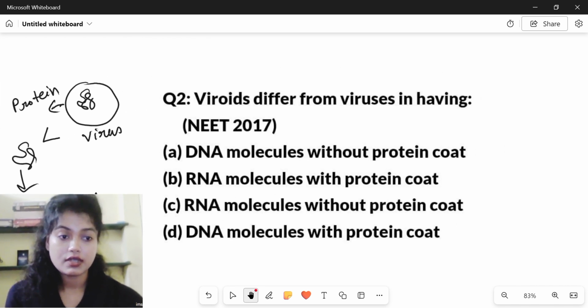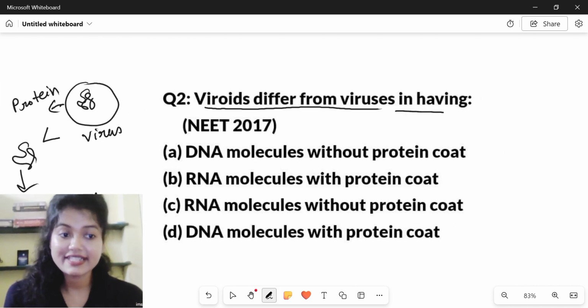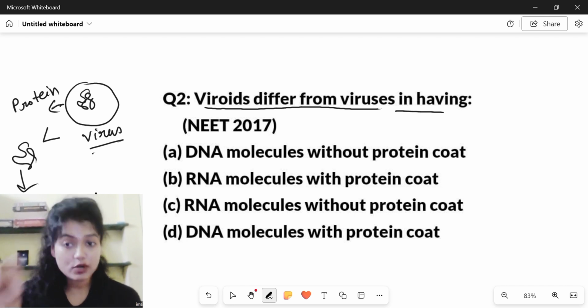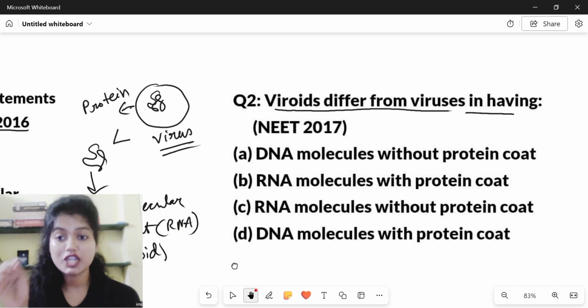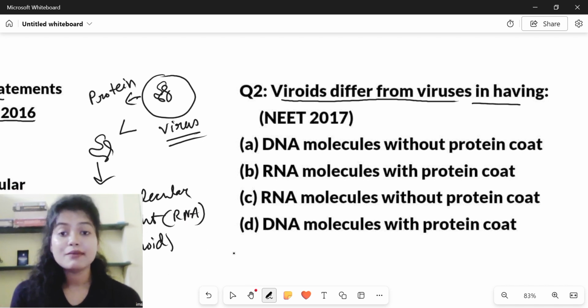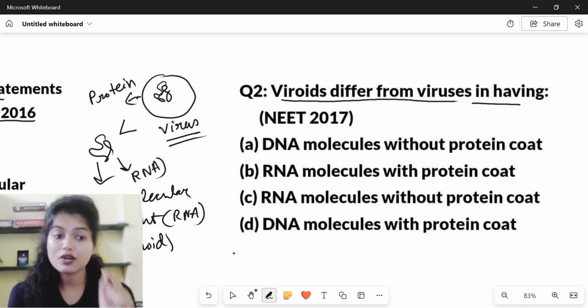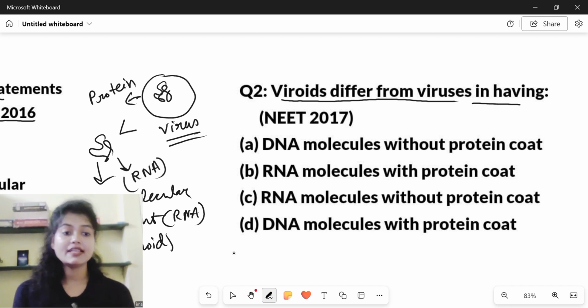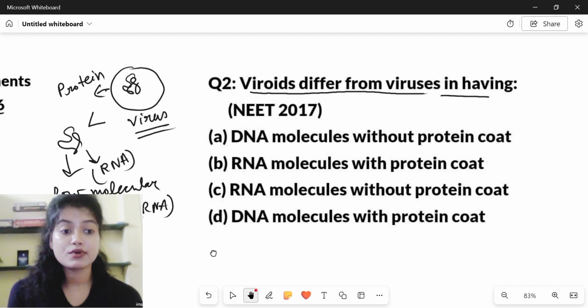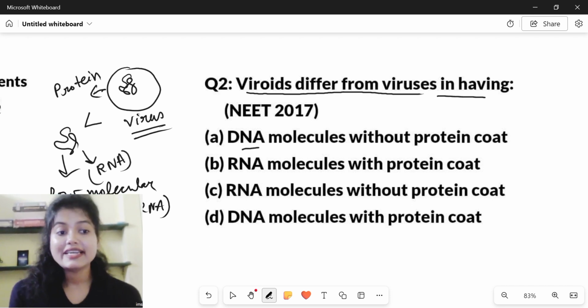Next question. The next question says, viroids differ from viruses in having. So we know that the viruses have a protein coating. Inside that, they have a genetic material, RNA or DNA. But in case of viroids, they only have the free RNA. They do not have any protein coating. So now let's look at the options. The first option says DNA molecules without protein coat. This is not correct because the viroids do not have DNA, they have RNA.